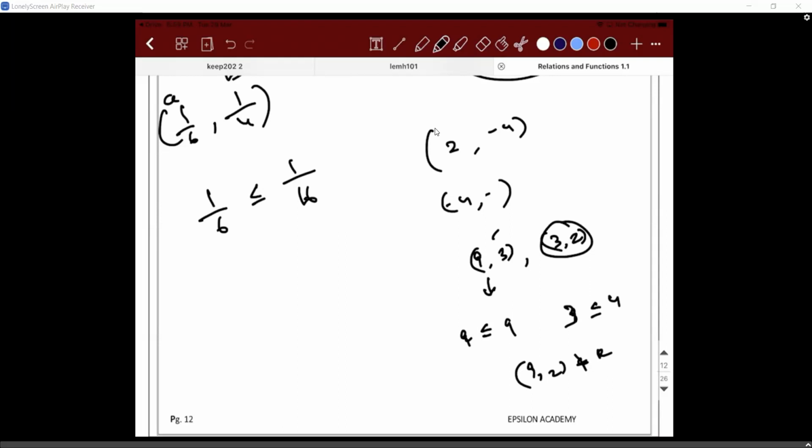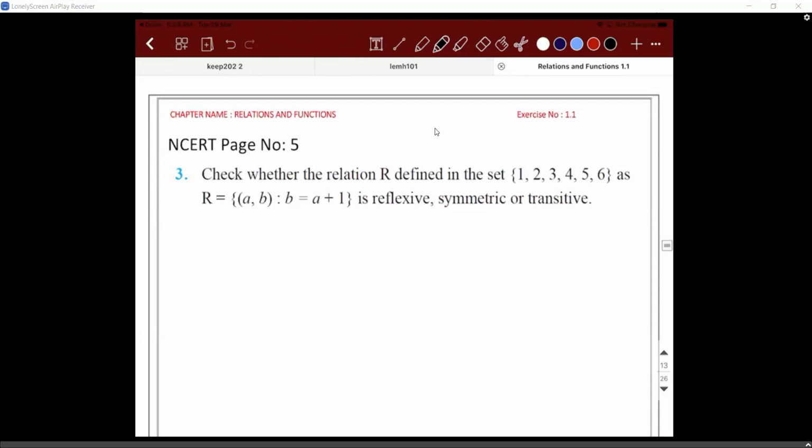Okay. So what about this, guys? Check whether the relation R defined on the set {1, 2, 3, 4, 5, 6} as R equal to (A, B) such that B is equal to A plus 1 is reflexive. Not reflexive, because the difference between both is 1. The difference between the number and itself cannot be 1. It should be 0. It is not reflexive.